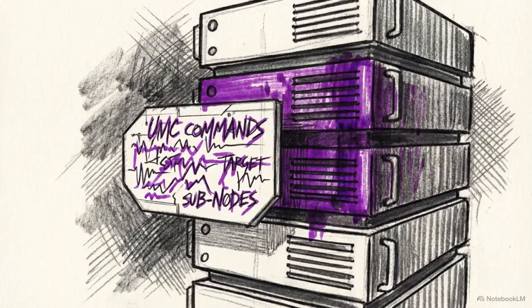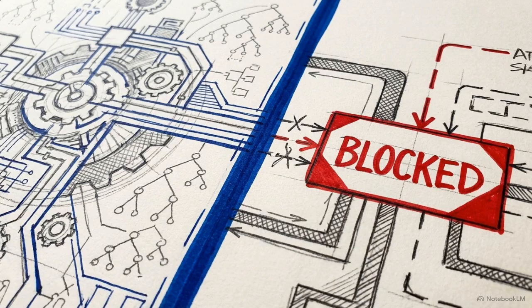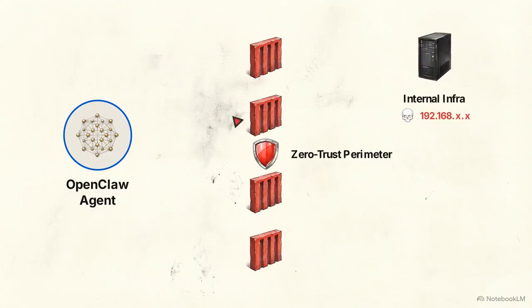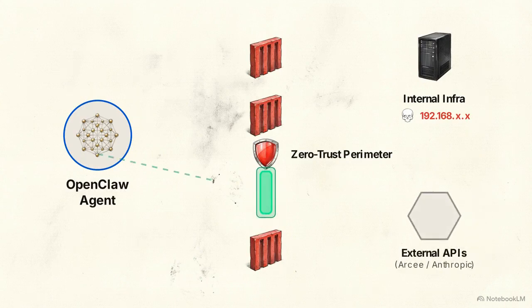Placing an autonomous execution engine inside a corporate network creates immense risk. Execution privileges. A single operational hallucination can compromise internal systems through unauthorized lateral movement. OpenClaw neutralizes this risk by implementing a strict zero-trust perimeter, beginning with server-side request forgery, or SSRF, guards. The SSRF guard operates at the network level. If the agent attempts unauthorized network requests to internal infrastructure, like a 192.168 address, the framework blocks the action. However, the perimeter logic allows greenlit traffic to safely reach external API providers.